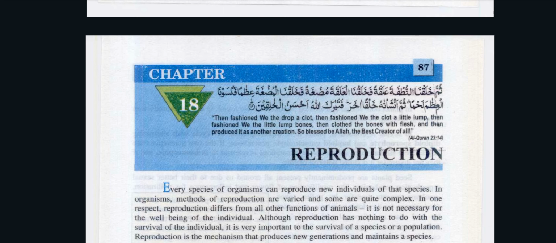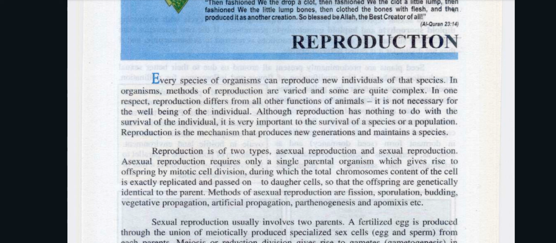Now we'll begin with chapter number 18, reproduction. Every species of organism can reproduce new individuals of that species. In organisms, methods of reproduction are varied, and some are quite complex. In one respect, reproduction differs from all other functions of animals.